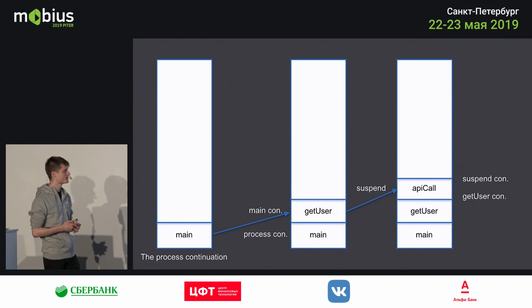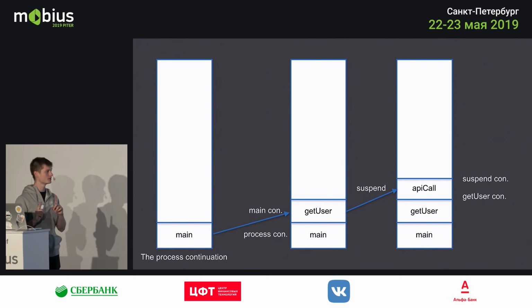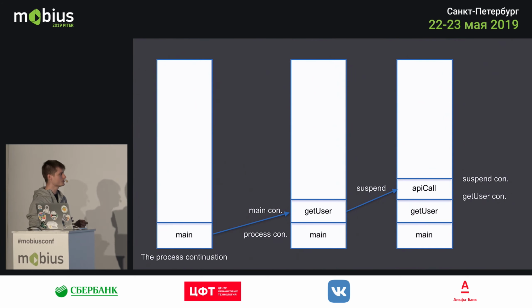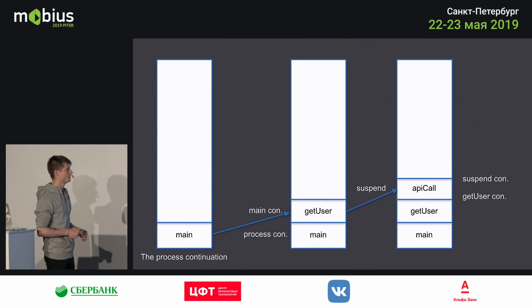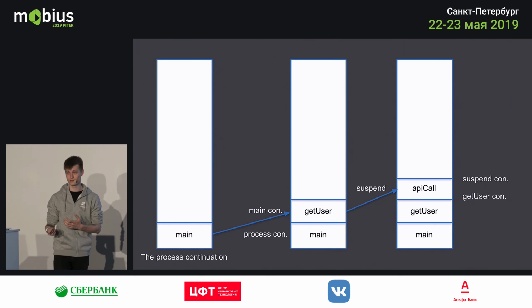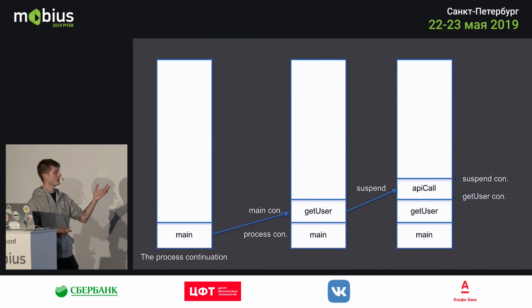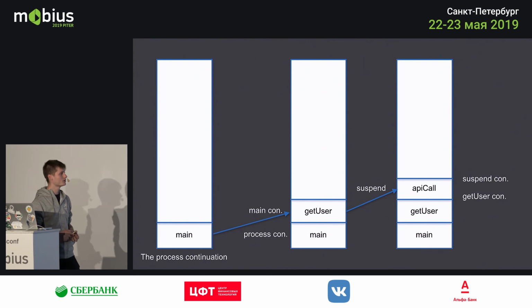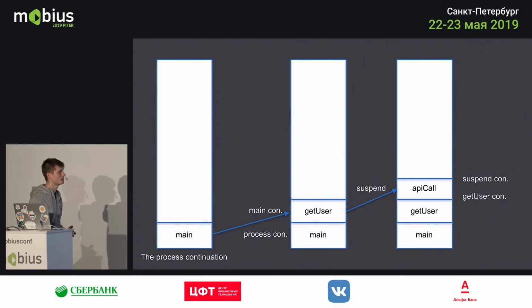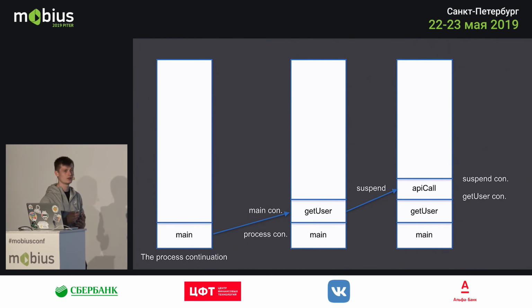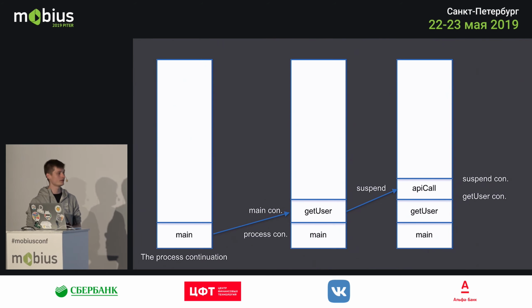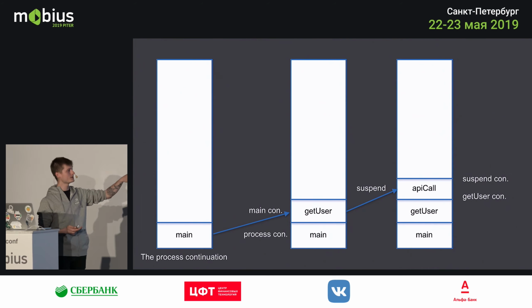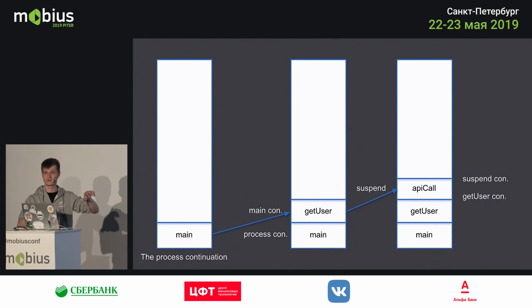But when you call a suspension function, something kind of different happens. The getUser function has the main continuation still, but the now called API call function, which is a suspend function, holds both a getUser continuation to go back in the stack, but also a new suspension continuation, which allows it to traverse the suspension points in the function itself. So, for example, if within the API call function we have a delay operator, it can use the suspend continuation to simply go back after that delay.